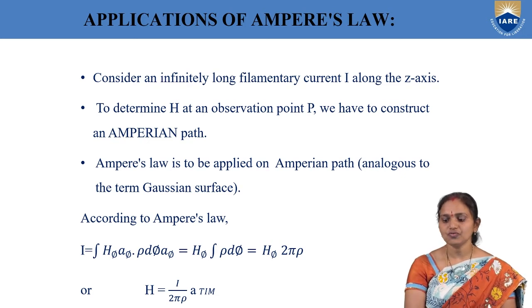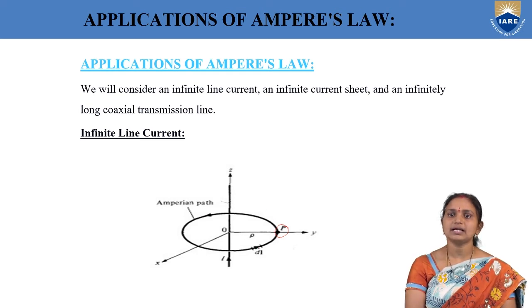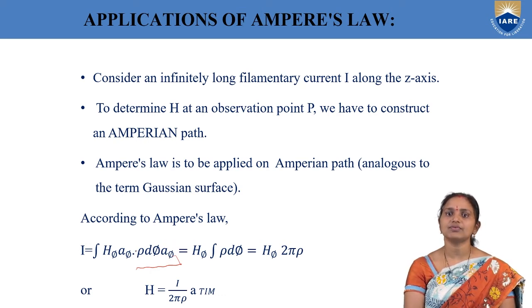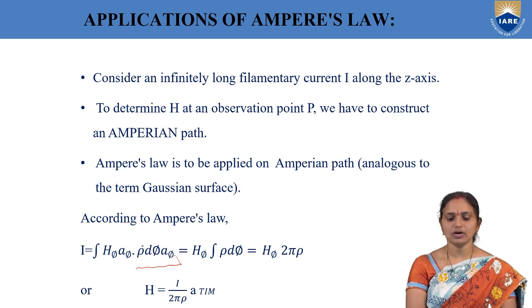Now we are interested in finding H along this path, and this path is similar to the phi path. So we can replace dl: dl along the phi direction is rho d phi a phi. We all know this. And H we can take as H phi a phi, because H is also along the phi direction. Now H is H phi a phi, dot dl is rho d phi a phi. Then a phi dot a phi is 1.